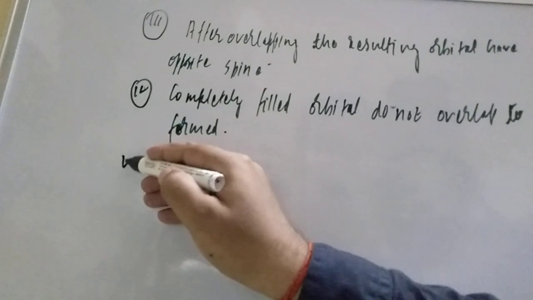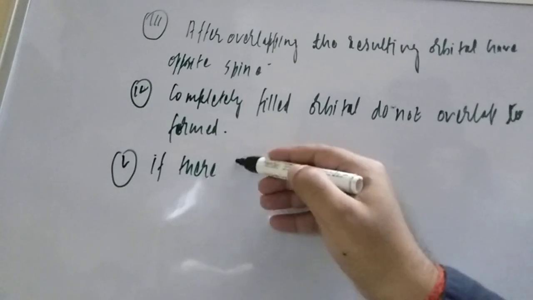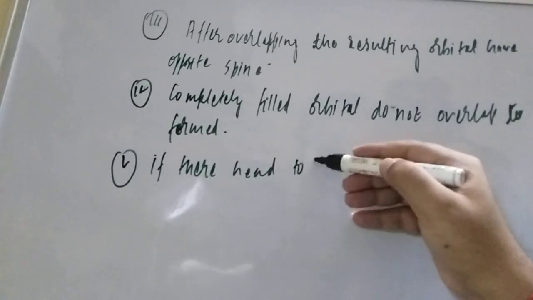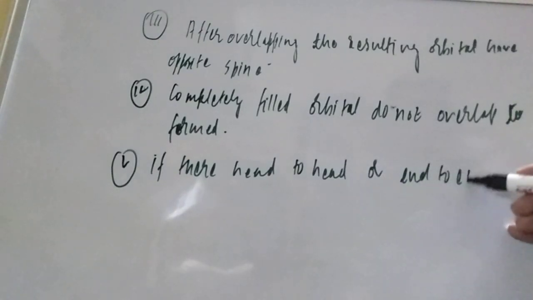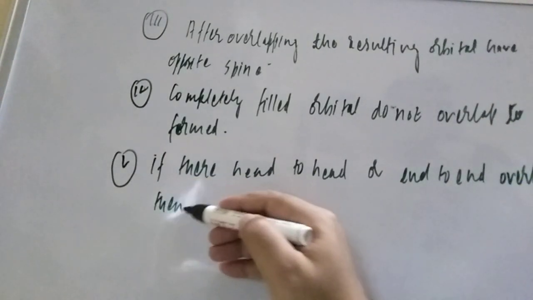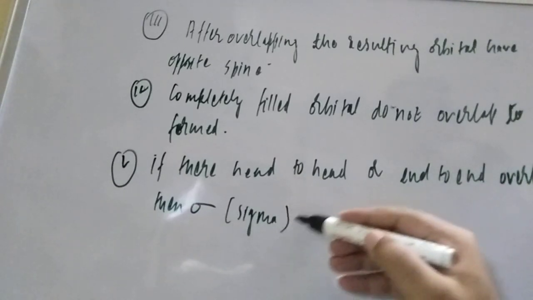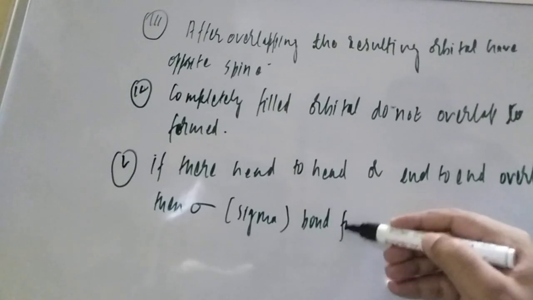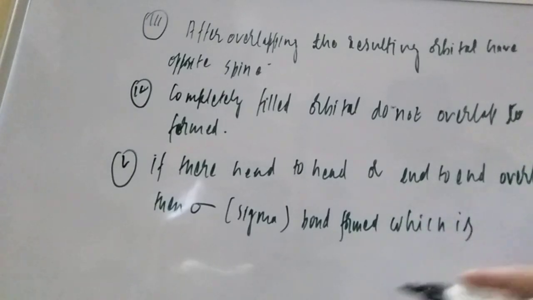One more point he said: if there is head to head overlapping, or end to end overlapping, then a sigma bond is formed. And they also said the sigma bond formed is stronger.